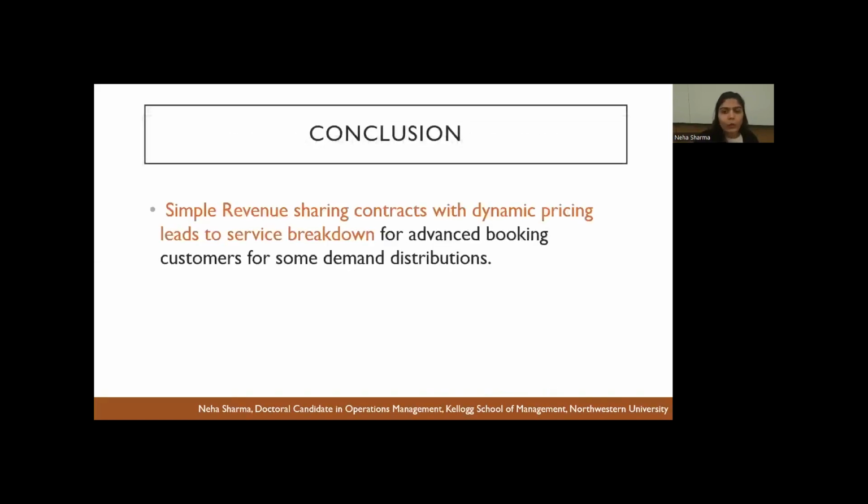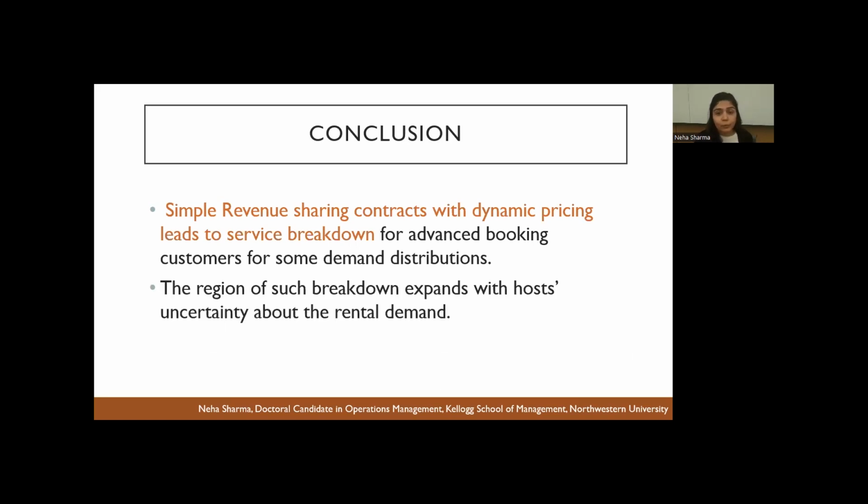So in conclusion, what we have shown is that simple revenue sharing contracts lead to service breakdowns in platforms that allow reservations. Secondly, the service breakdown region expands in the uncertainty of the hosts. And lastly, simple wage contracts can be optimal for such platforms.